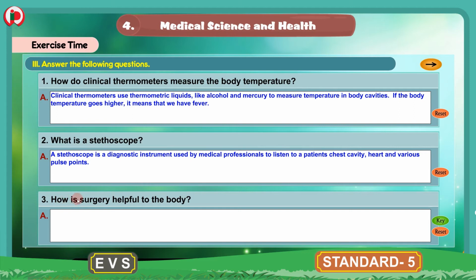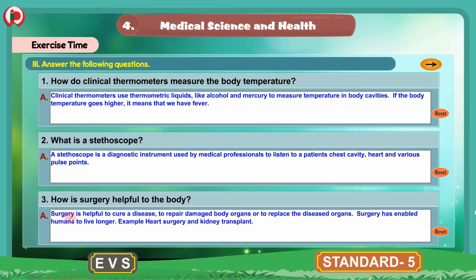3. How is surgery helpful to the body? The answer for this is, surgery is helpful to cure a disease, to repair damaged body organs or to replace the diseased organs. Surgery has enabled humans to live longer. Example, heart surgery and kidney transplant.